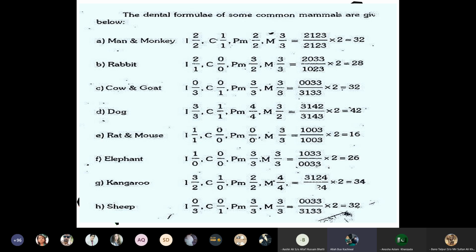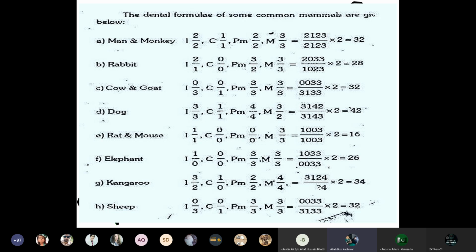So the rat and mouse have zero canine teeth in the upper and lower jaw, and the premolar teeth are also absent in the rat and mouse. So there are 16 teeth in the rat and mouse, whereas the elephant has 26 teeth in the mouth. Kangaroo has 34 teeth in the mouth.